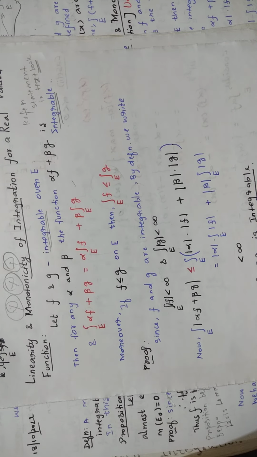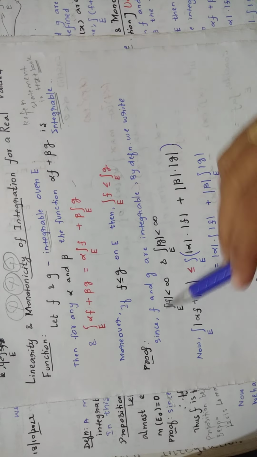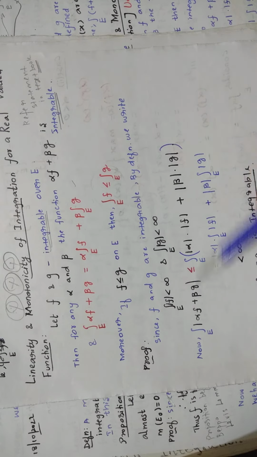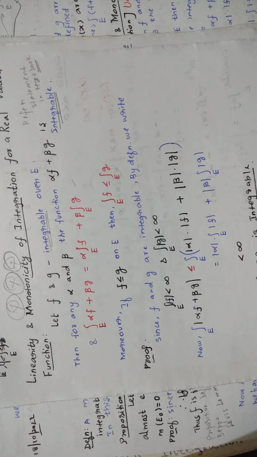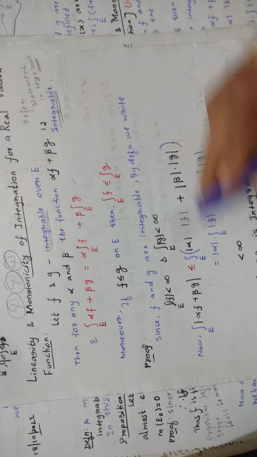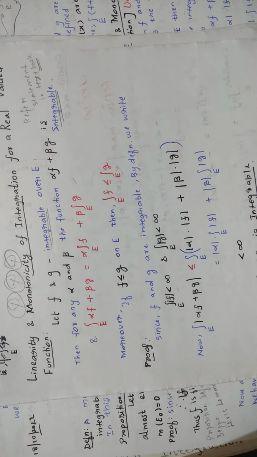In the statement, f and g are integrable. Copy it. Since f and g are integrable, by the definition of integrable we write this for f and this for g. So you are using the definition of integrable and writing like this.